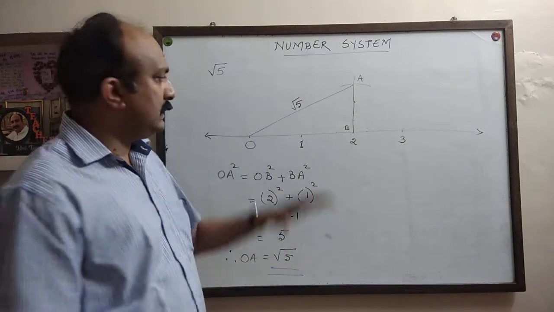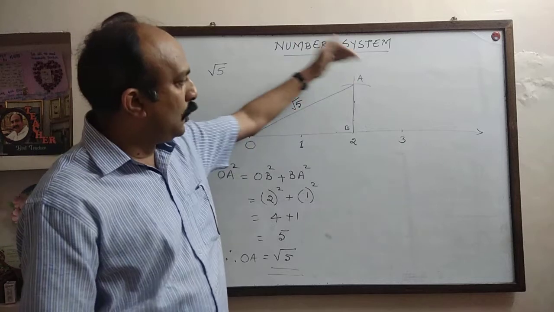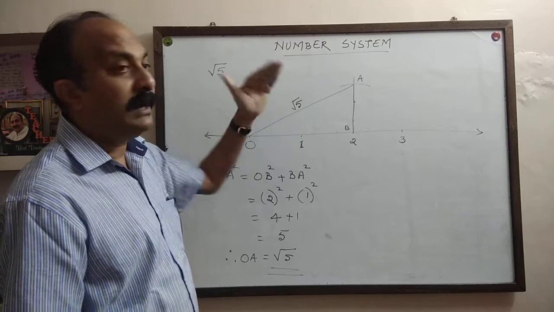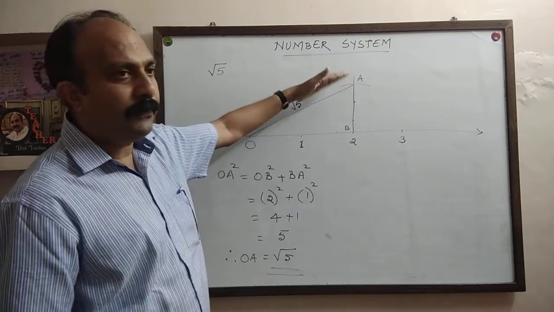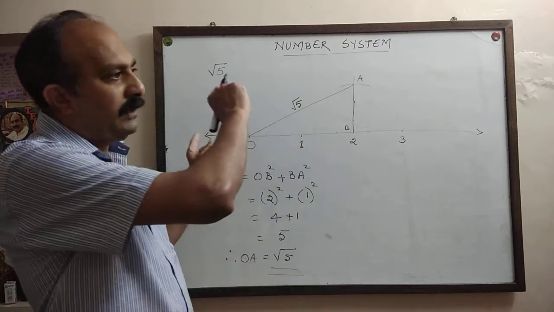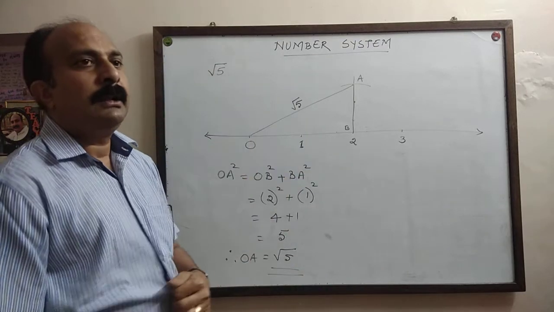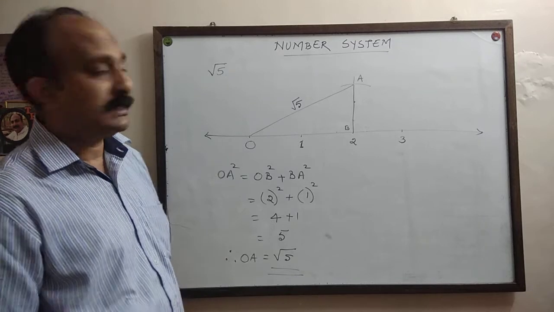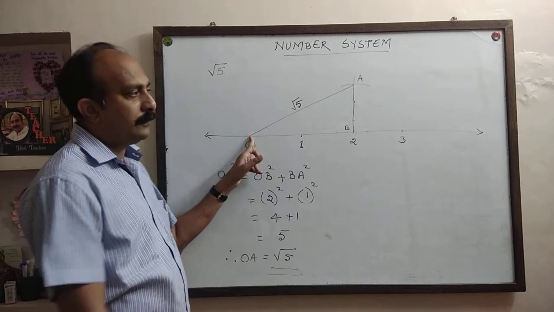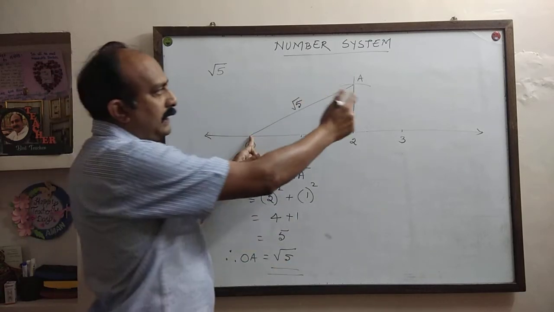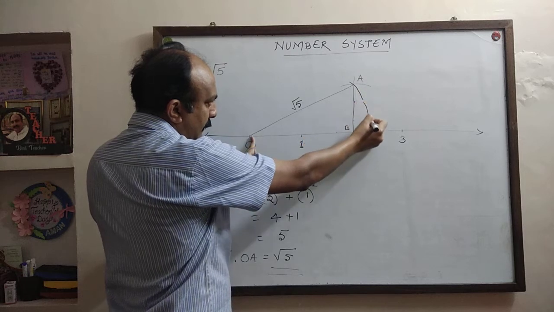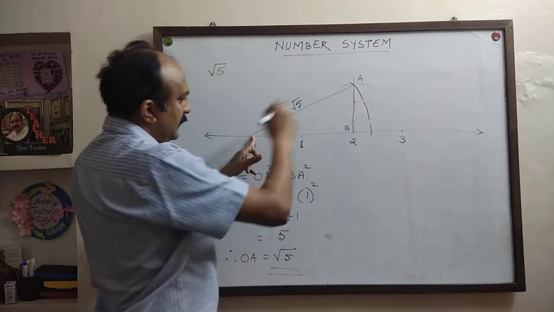Now we have to bring this distance root 5 onto the number line. The question is represent root 5 on number line. Now we got root 5. This length is root 5. But now we have to bring it down to the number line. For that you have to use a compass. Keep the compass at 0 and extend your pencil till A, and then bring it down.